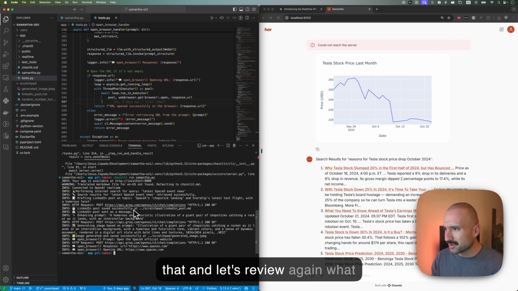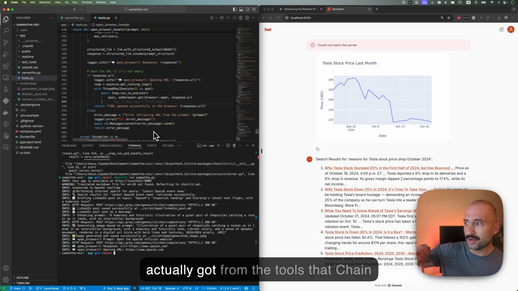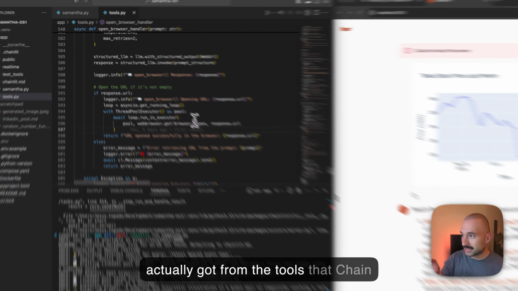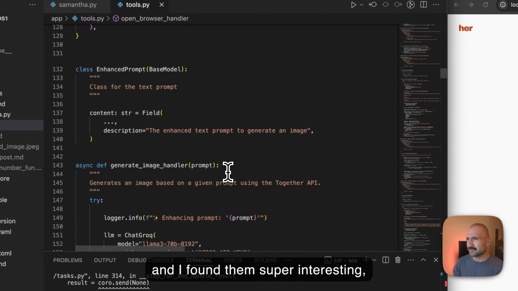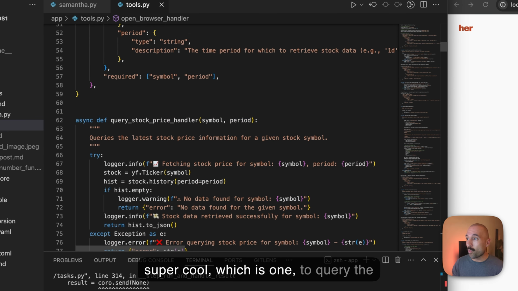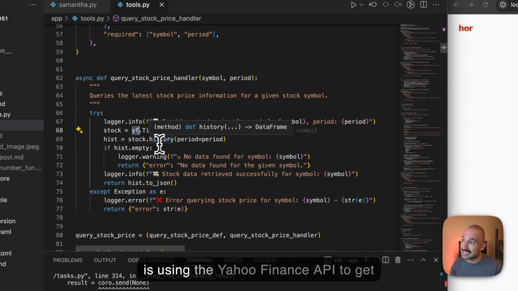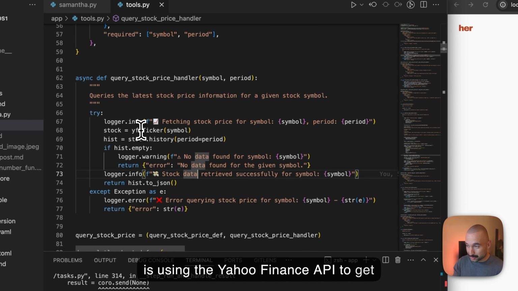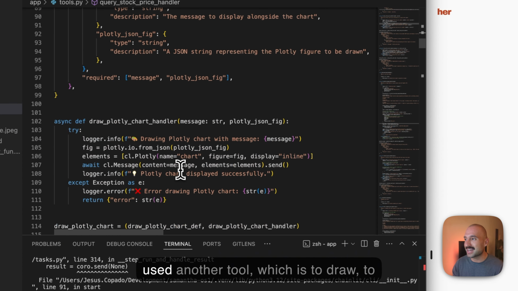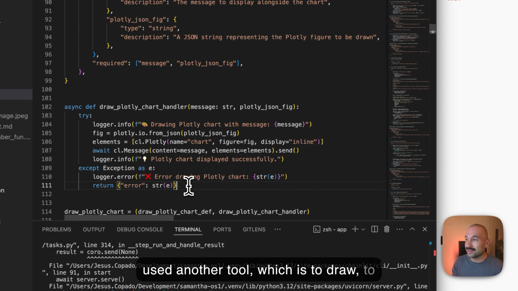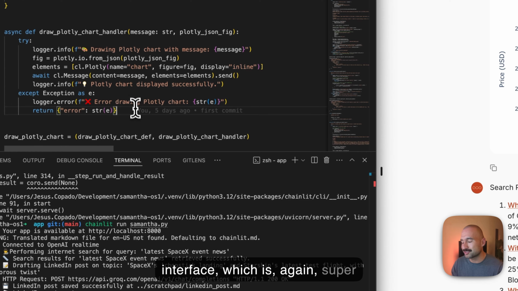And let's review again what happened here. Super interesting. I'm using two tools that I got from the tools that Chainlead in the cookbook was providing, and I found them super cool. One is to query the stock price. This tool is using the Yahoo Finance API to get this information. And Samantha also used another tool, which is to plot this chart into the interface, which is again super useful, right?